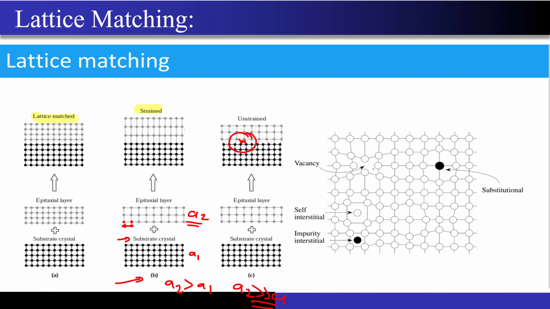So that means it is not getting bonded to this layer, let's say GaAs1 minus x Px, and let's say this substrate material is maybe gallium arsenide. There is no bonding happening between this particular dot that you are seeing over here and the two dots present on the top. So now this will leave some kind of distortions and produce some kind of strain.